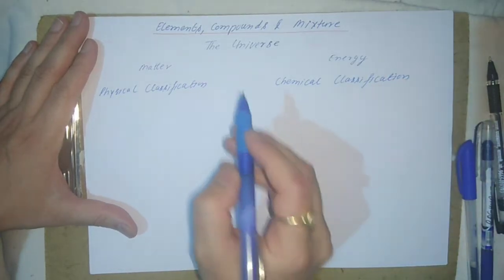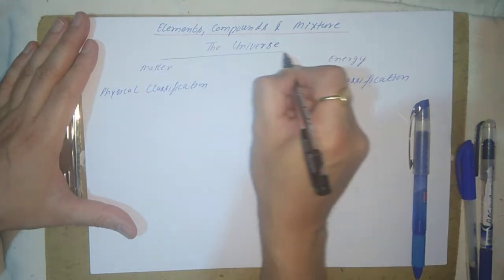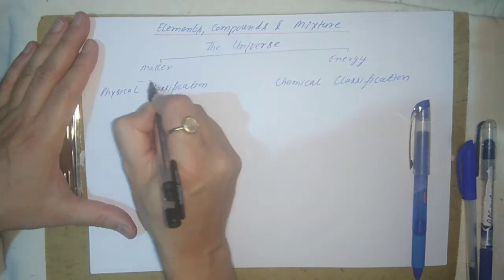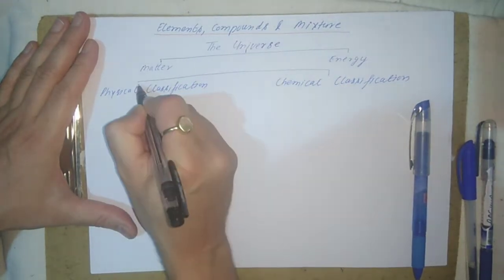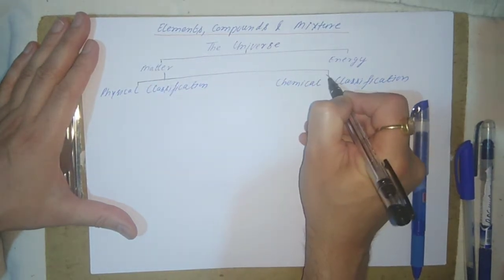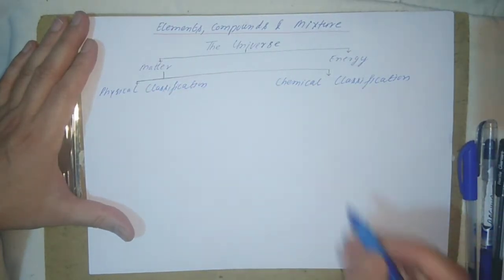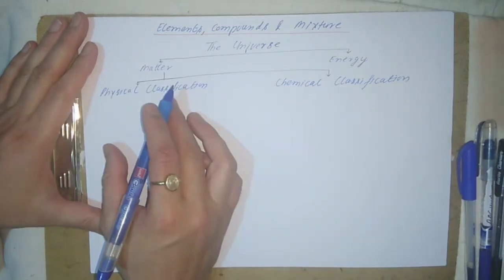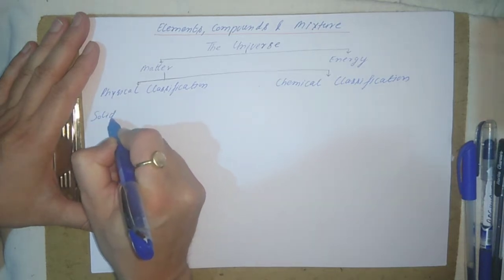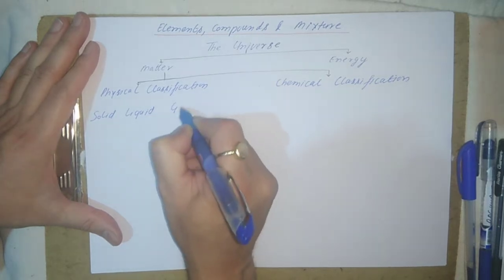Clear till here? The universe is divided into two: energy and matter. And then the matter is divided into two: chemical and physical. Physical classification is very simple: solid, liquid, and gas.